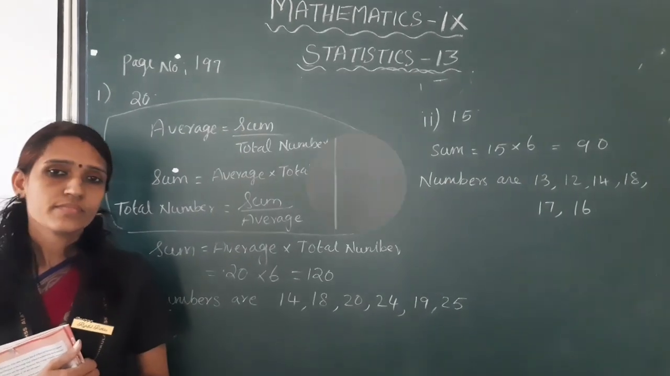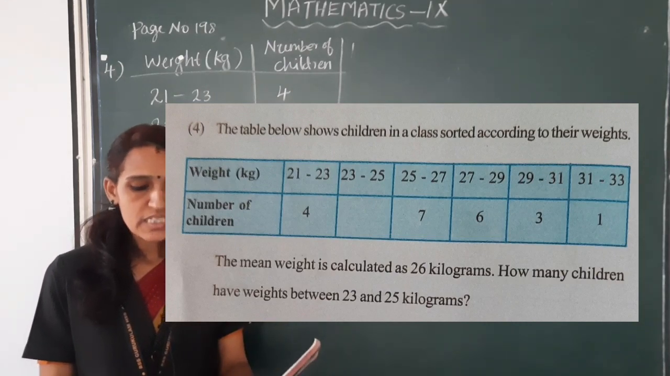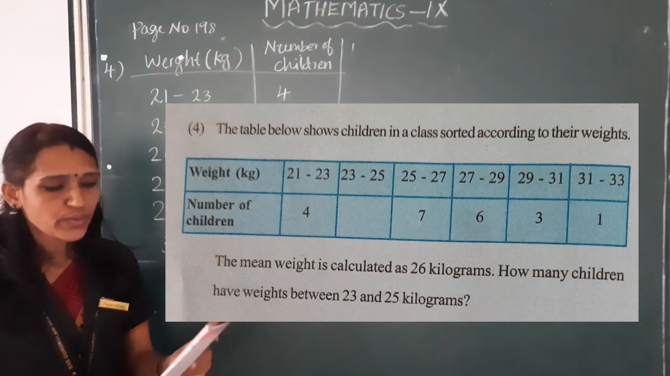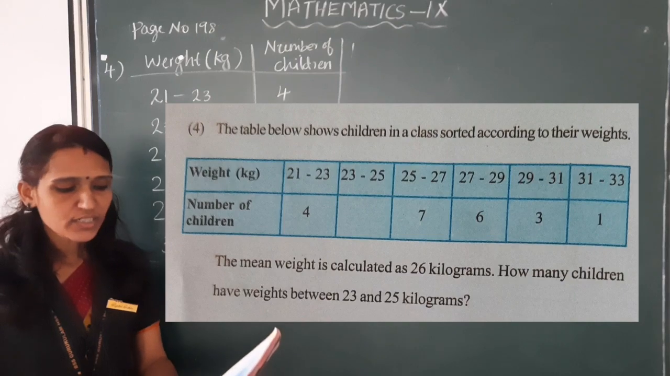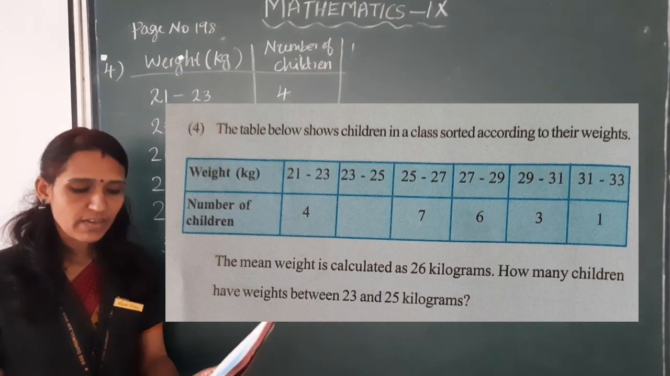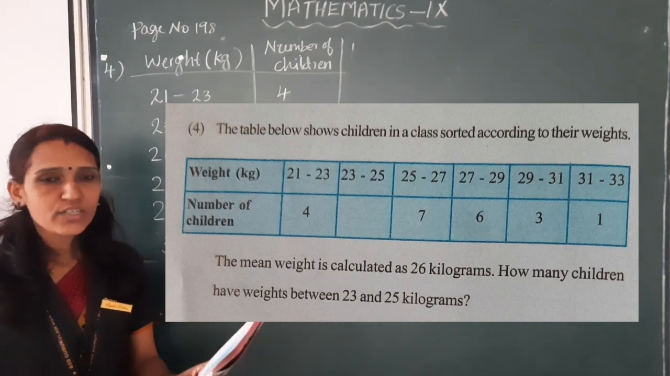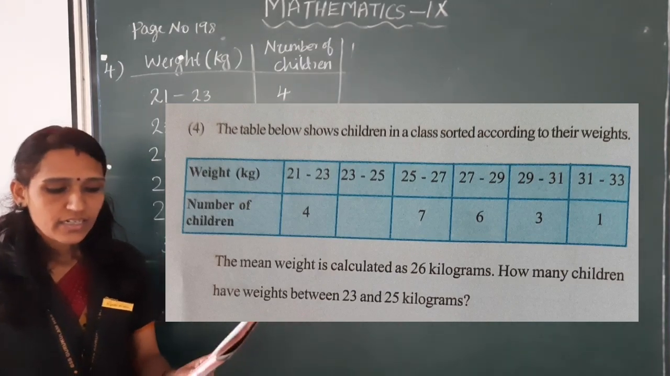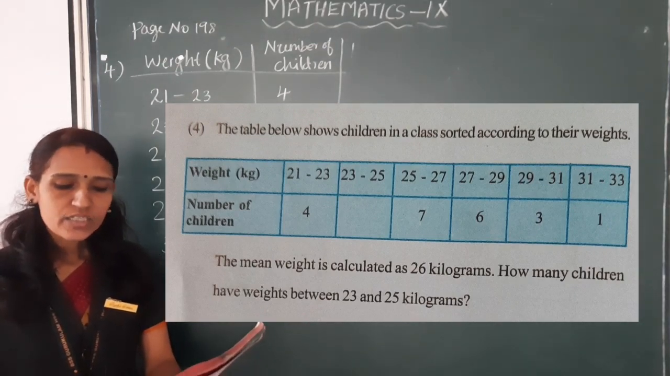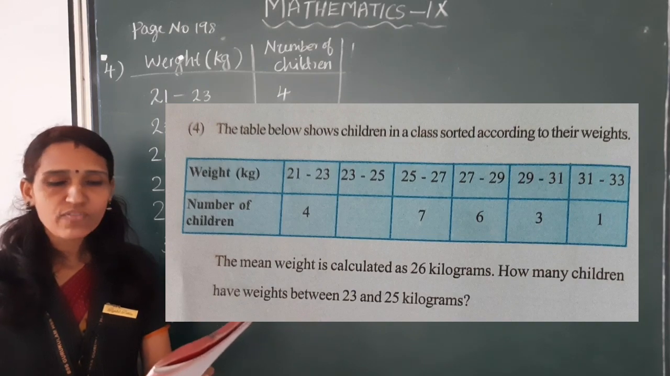Dear children, let us do a problem. The table below shows children in a class sorted according to their weights in kg. 21 to 23, number of children 4; 23 to 25, number of children not given; 25 to 27, number of children 7; 27 to 29, number of children 6; 29 to 31, number of children 3; 31 to 33, number of children 1. The mean weight is calculated as 26 kilograms. How many children have weight between 23 and 25 kilogram?